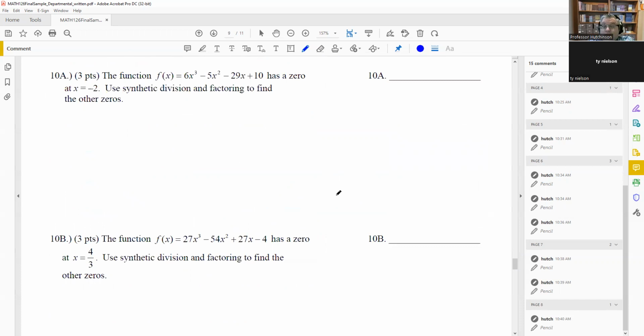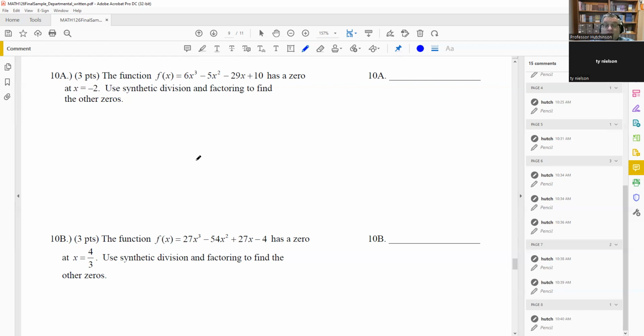For number 10, it's going to give you one of the zeros. So given one of those zeros, it's going to ask you to find all the other ones by using synthetic division. We did these problems originally in class. We talked about the rational zeros theorem before. You don't have to know that in this case, and you don't have to write the factoring form. You do have to use synthetic division and factoring.